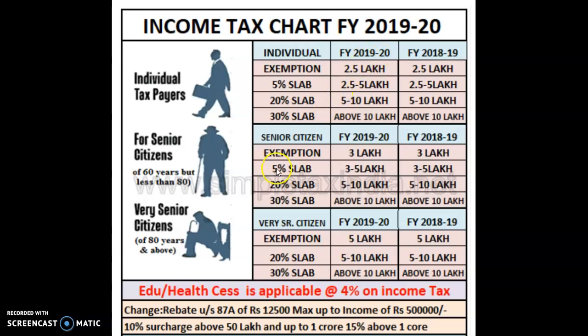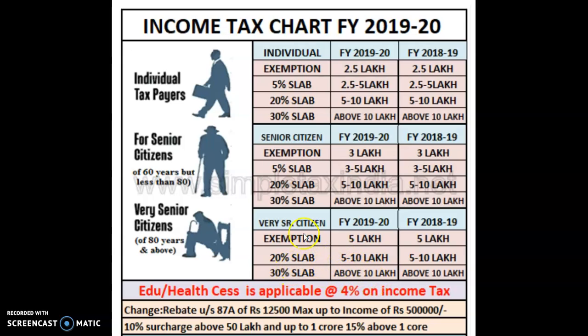For a senior citizen, up to 3 lakh it is exempt. From 3 to 5 lakh, those 2 lakhs are taxable at 5%. From 5 lakh to 10 lakh it is the 20% slab, and above 10 lakh 30%. Whereas for a super senior citizen or very senior citizen, it is exempt up to 5 lakh, then 5 to 10 lakh it is 20%, and above 10 lakh it is 30%.